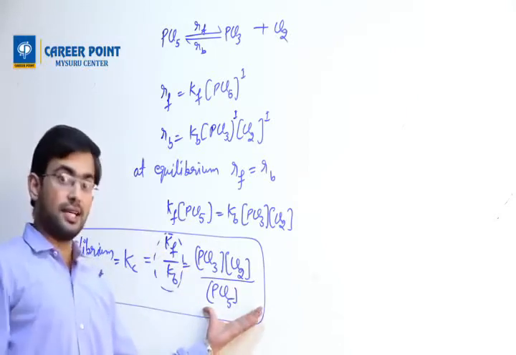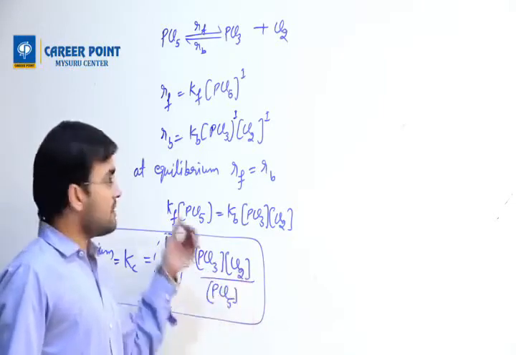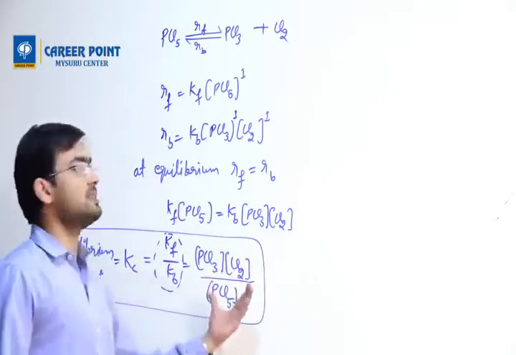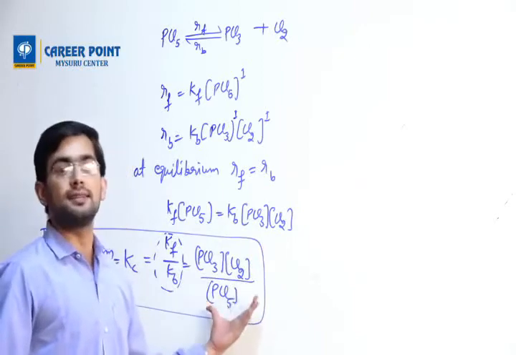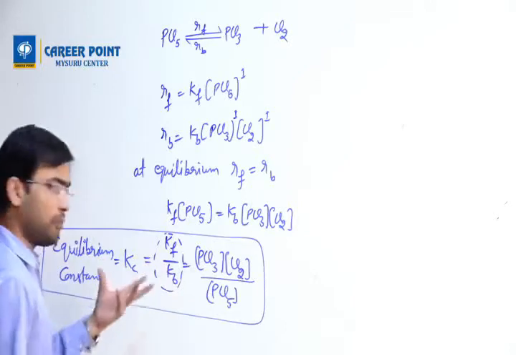In the KCET examination, they will directly write a reaction and ask what the Kc expression is. This is known as the Kc expression. So now there are some points. If they ask, what are the points?